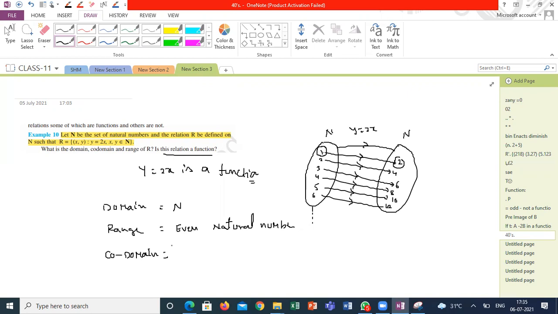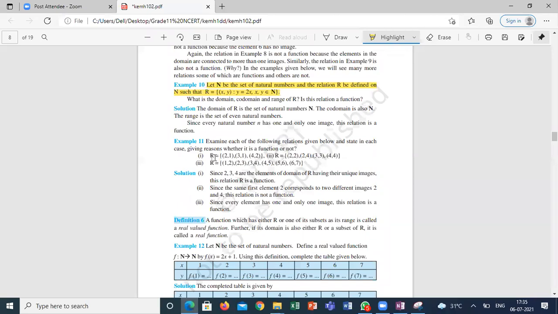Codomain, irrespective of whether it has a pre-image or not, is the set of all the elements in the second set. So the codomain is the set of natural numbers. Is it clear, guys? Let's see in the book how they are explaining it. The domain is the set of natural numbers. The codomain is also the natural numbers. The range is the set of even natural numbers.